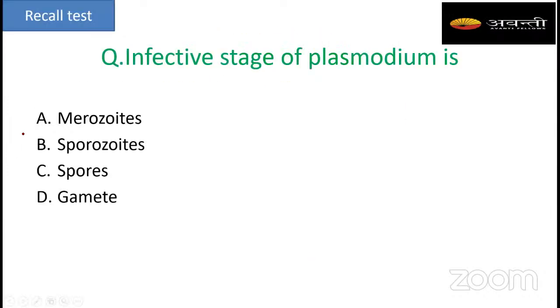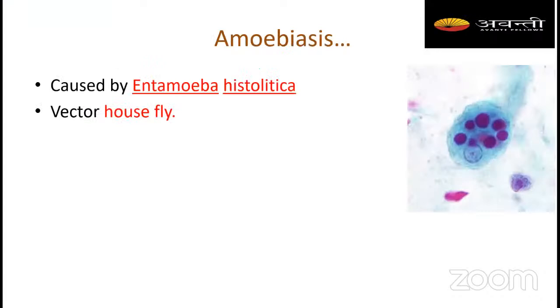Sporozoite, right? And students, here you have to remember which stage feeds on the RBC or the hemoglobin. That is the trophozoite, right? And which stage is present in the blood? That is the merozoite, right? So you have to remember all these things. And fertilization takes place in the stomach or the intestine of the mosquito. They may ask you statement-wise questions, so you have to remember everything.